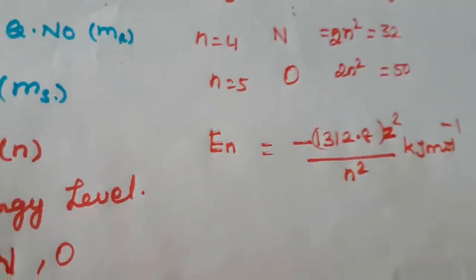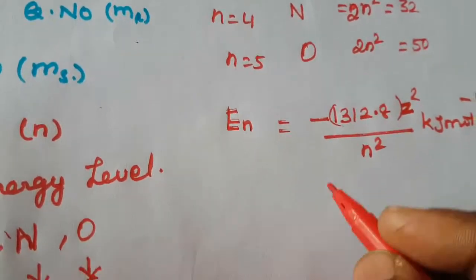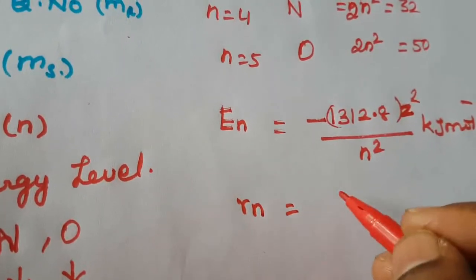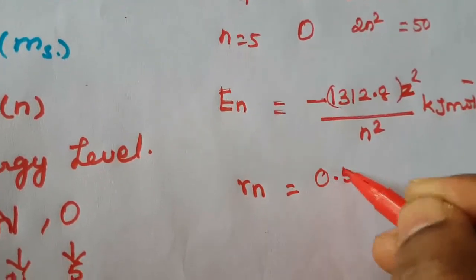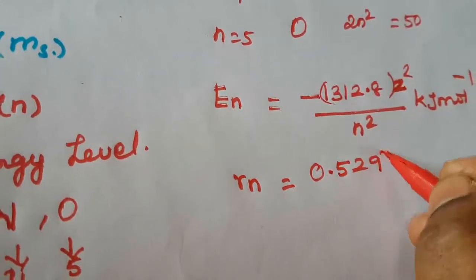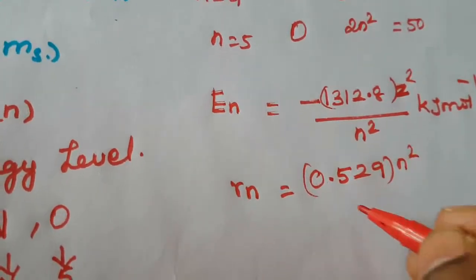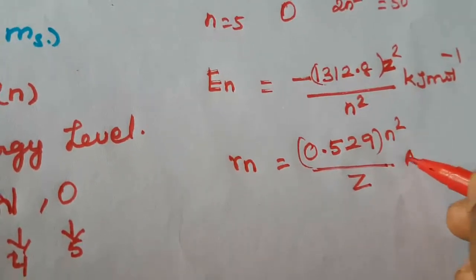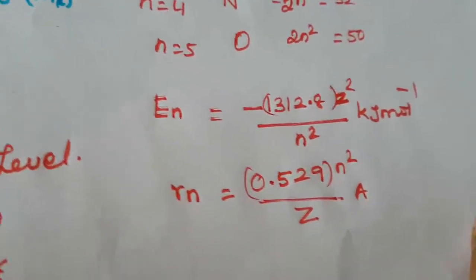Again another one is the distance of the electron from the nucleus, that is the radius of the electron. Again it can be calculated as 0.529 into n square divided by the atomic number Z, in angstrom. Okay, so this is another one.